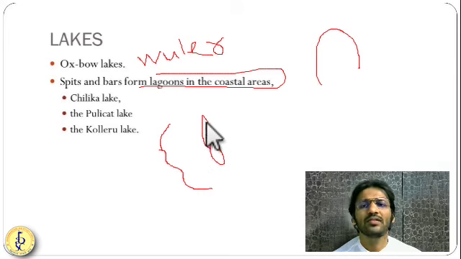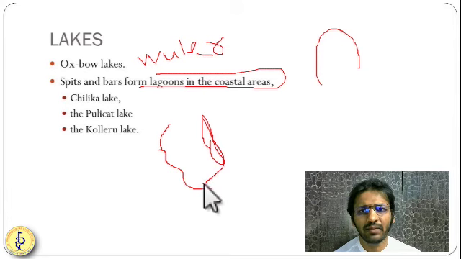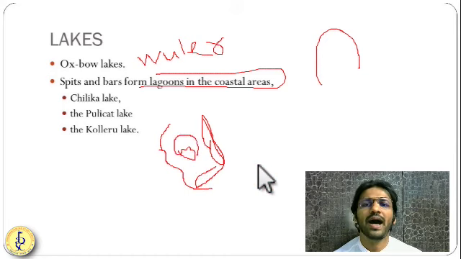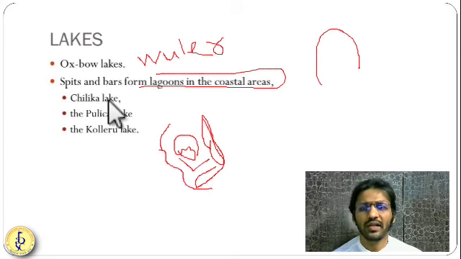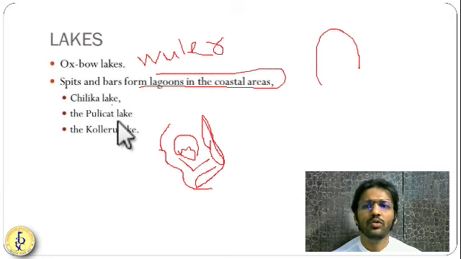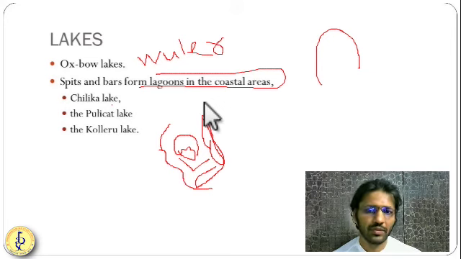So what happens after some time? A bar forms over here, and this bar gets curved like this because of the deposition, and because of that, here a lake is formed, which is called a lagoon, a bar and spit, and because of this, a lake has been formed over here. So there are some lakes in Andhra as well as in Odisha, like Chilka Lake, Pulikat Lake, Koleru Lake. They have all been formed because of the bar and spit type of thing.